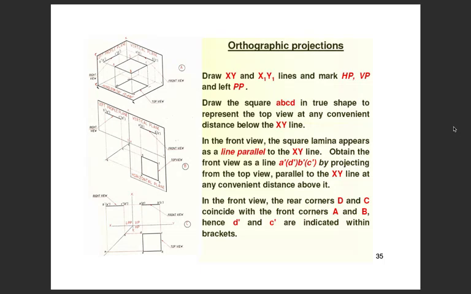In the front view, the rear corners D and C coincide with the front corners A and B. Hence, D dash and C dash are indicated within brackets.